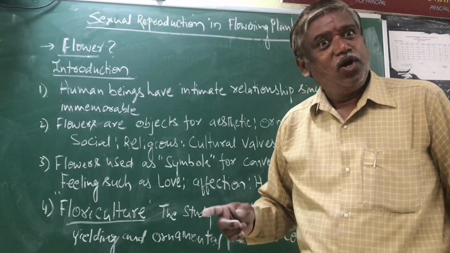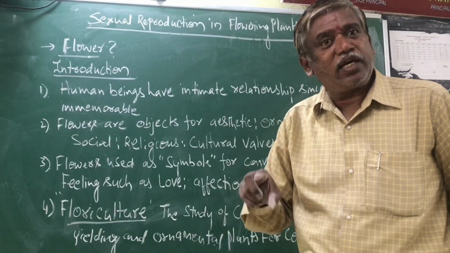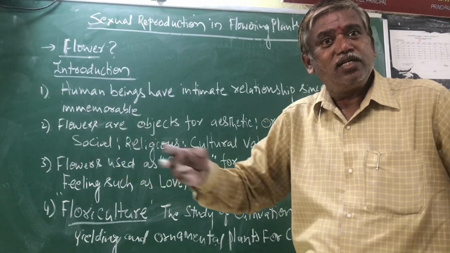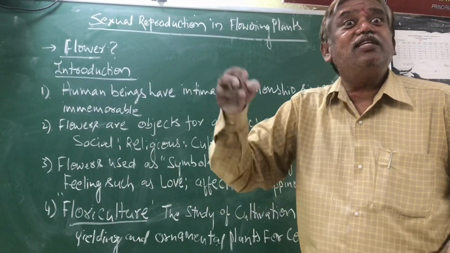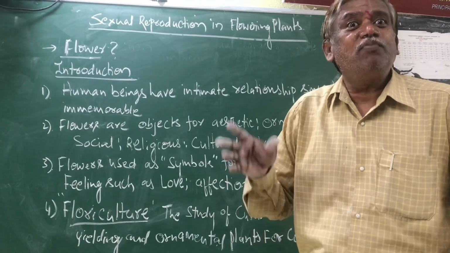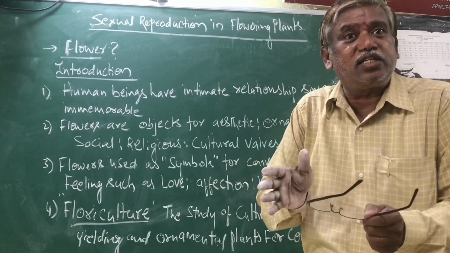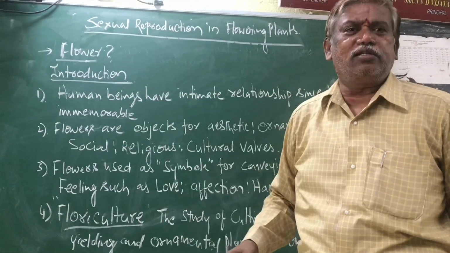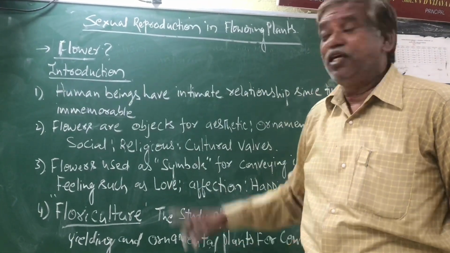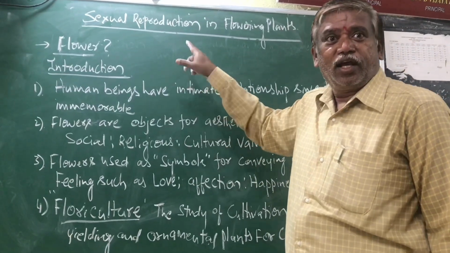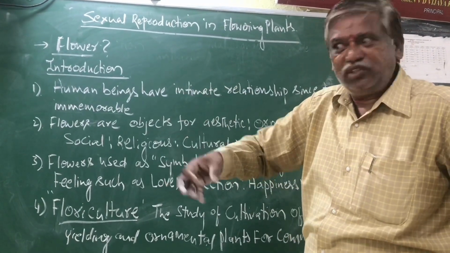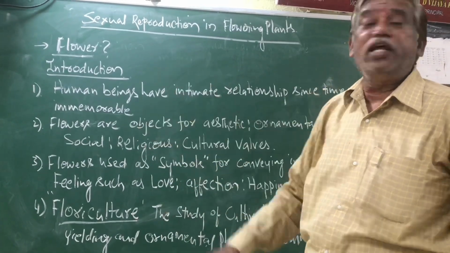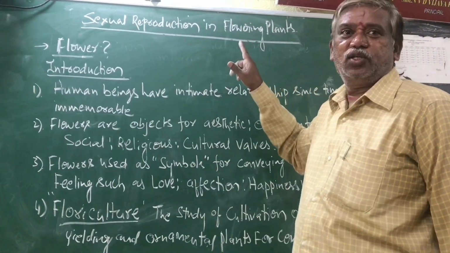That means when compared with the first chapter and second chapter, the subject is wide there, depth is not there. Here the subject is restricted, but the knowledge goes into depth, restricted to only flowering plants, right?